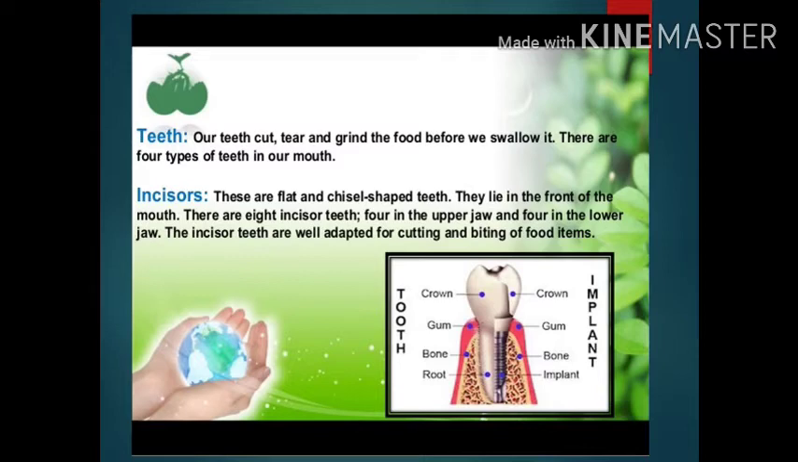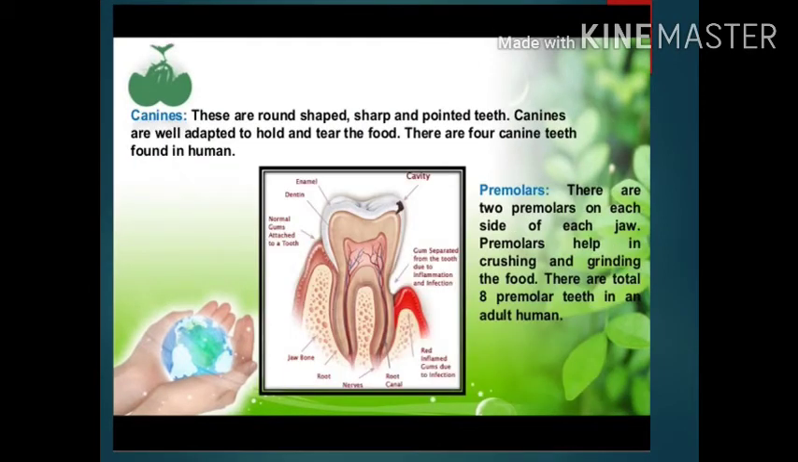Canines. These are round-shaped, sharp and pointed teeth. There are 4 canine teeth found in human. Premolars. There are 2 premolars on each side of the jaw. Premolars help in crushing and grinding the food. There are 8 premolar teeth in an adult human.